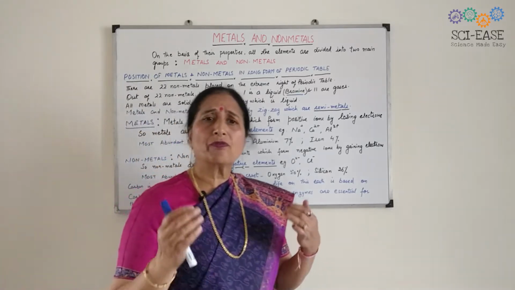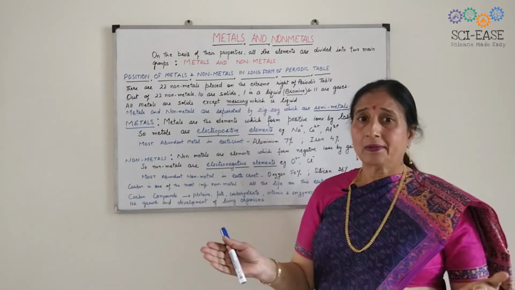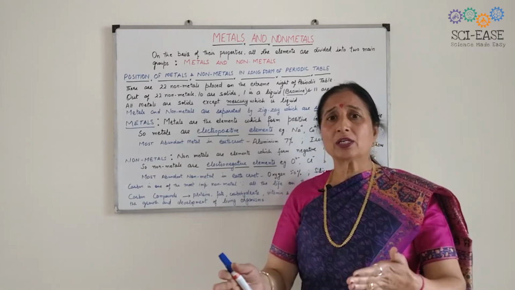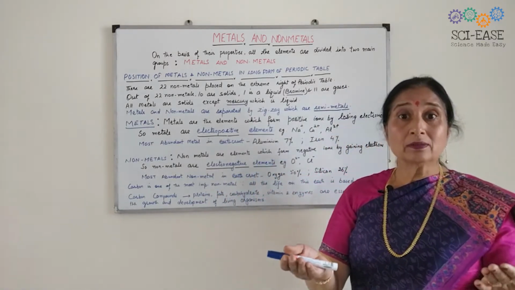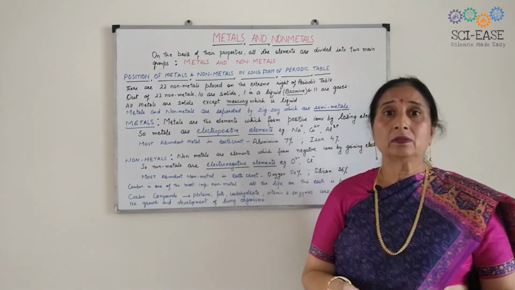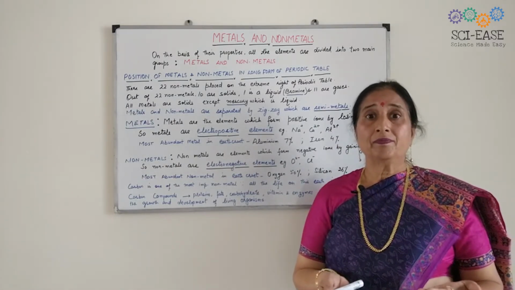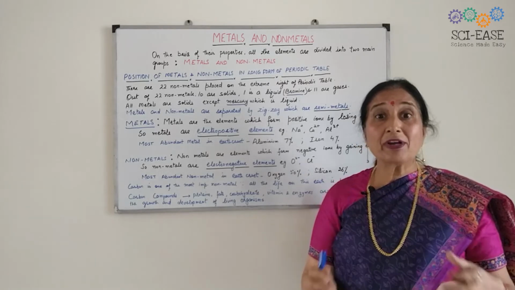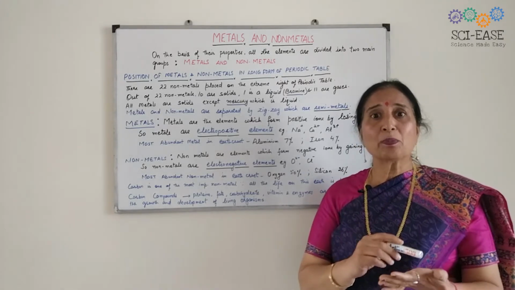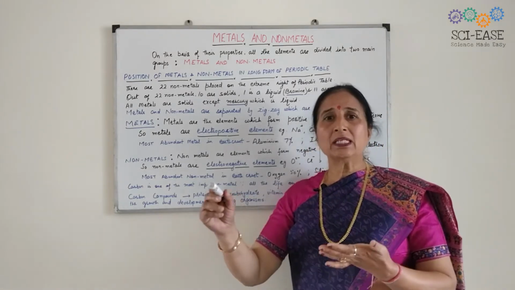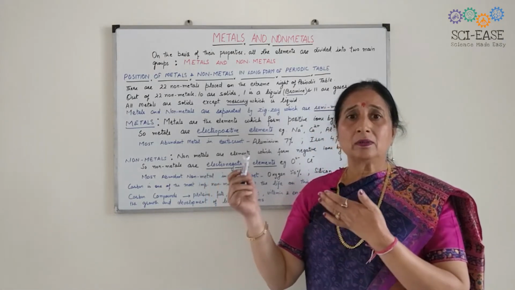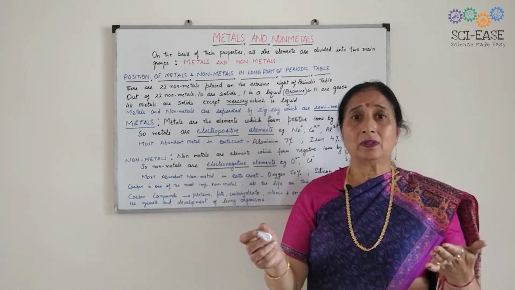You know the names of many metals like sodium, potassium, magnesium, gold, silver, platinum. They are used everywhere. They are used to make utensils, car bodies, trucks, bicycles.